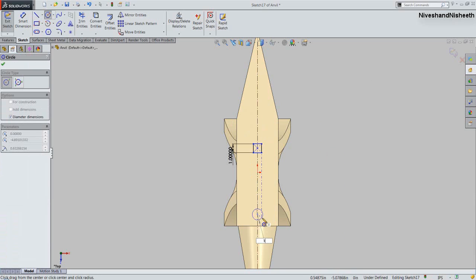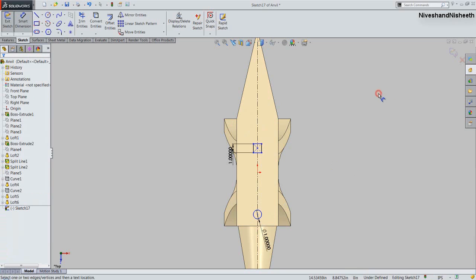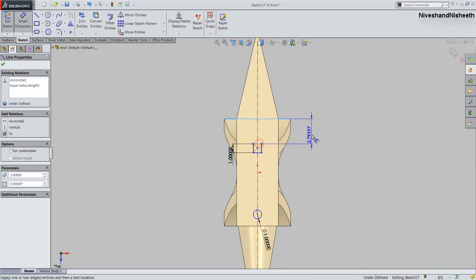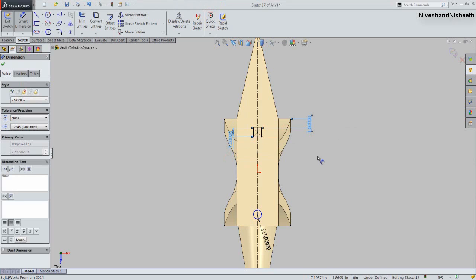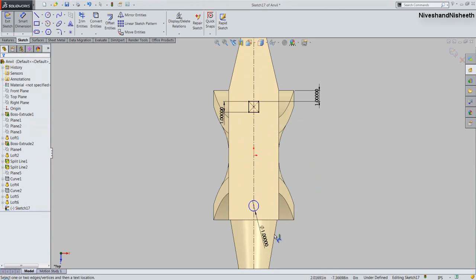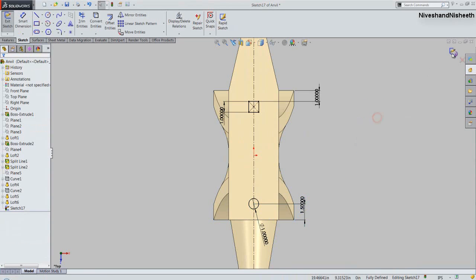And draw a circle on here. Its diameter will also keep 1 inch. Apply 2 more dimensions on here to fully define the sketch. Okay, finish the sketch.